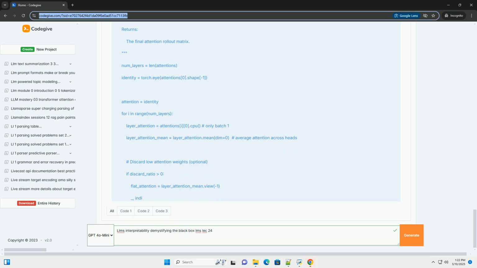We initialize the integrated gradients object. We define a baseline input, usually a tensor of zeros with the same shape as the input embeddings. We call ig.attribute to calculate the integrated gradients. This computes the gradients along the path from the baseline to the input. We sum the attributions over the embedding dimensions to get a single attribution score for each token.